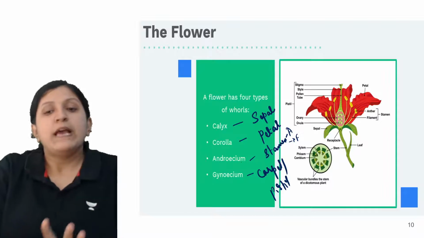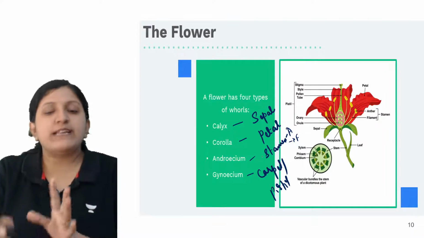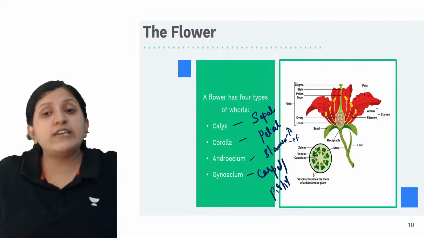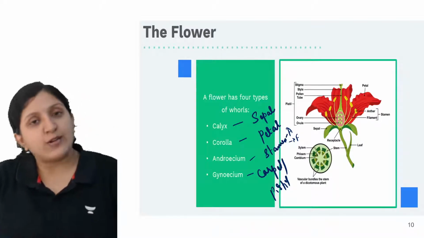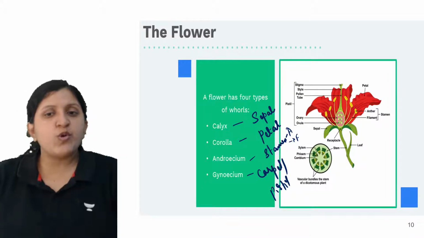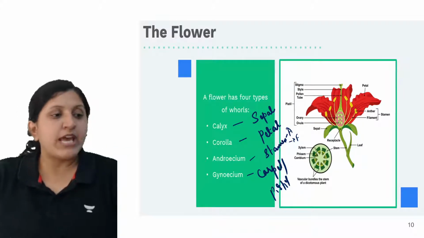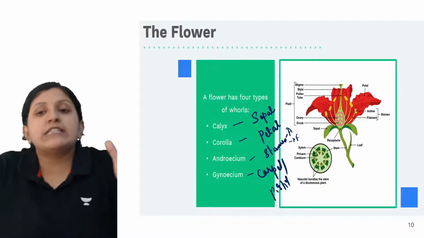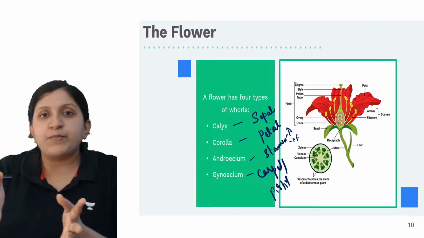So now these need not be collective terms. So that is stamen. Even if it is one, we can call it an androecium. Collectively, too many stamens are there, so that also we can call an androecium. So it can be a collective term also, or individually also we can use the term androecium. Same with respect to gynoecium, the collective of all the carpels.